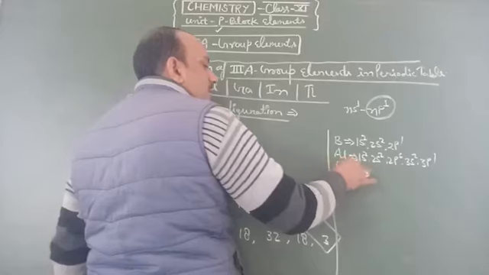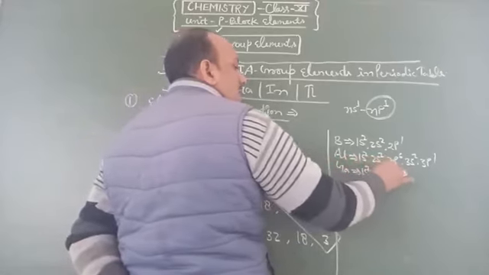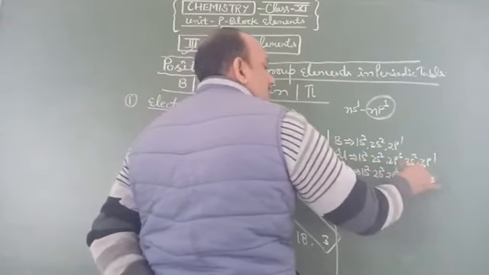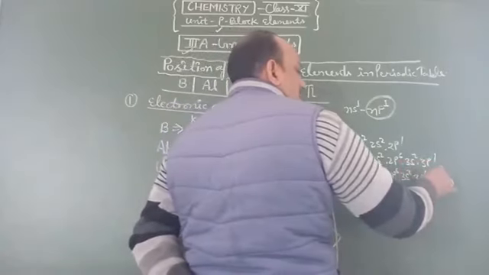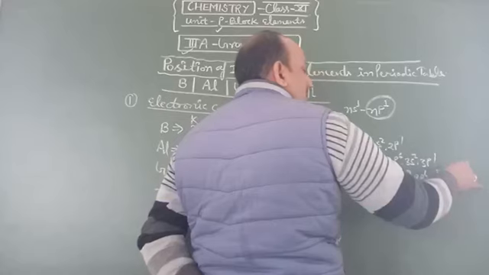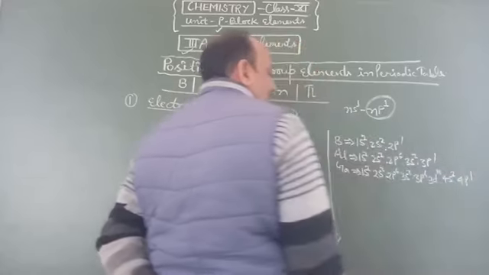For gallium 1s2, 2s2, 2p6, 3s2, 3p6, 3d10, 4s2 and 4p1.